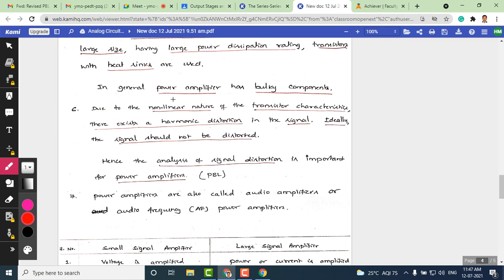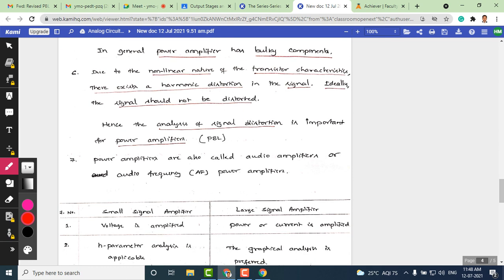Another thing is that power amplifiers are non-linear. You know that many devices like BJT and FET are non-linear in nature, and the chance of producing harmonic distortion is very high. This distortion is not seen significantly in a small signal amplifier, but it becomes a larger value with power amplifiers.